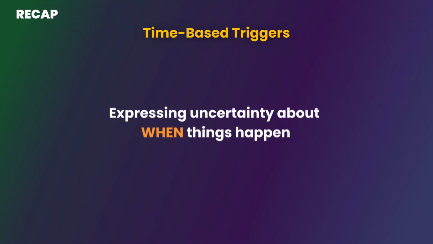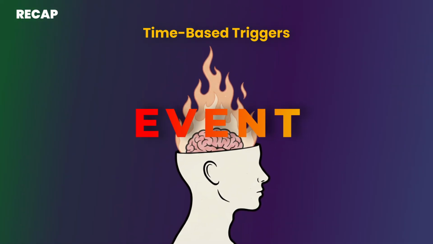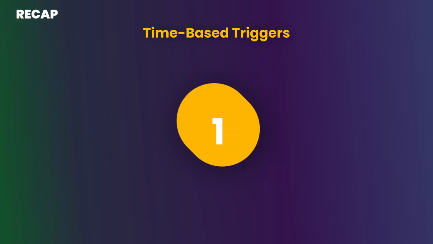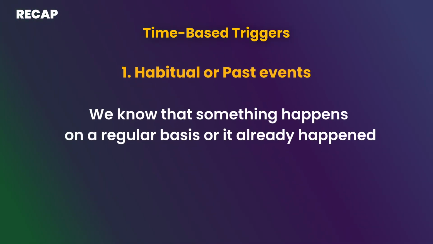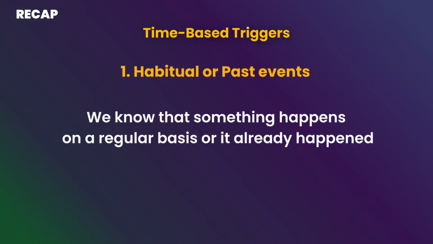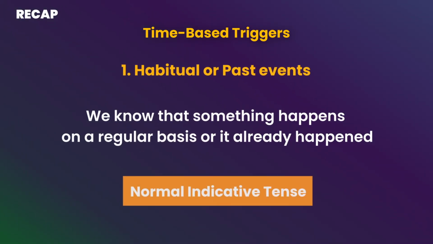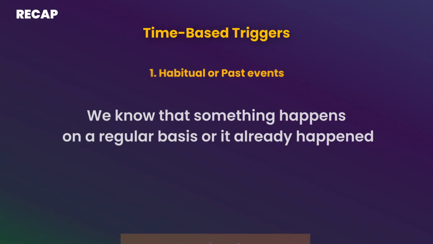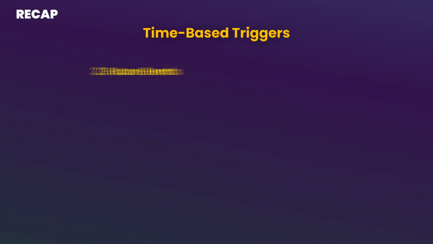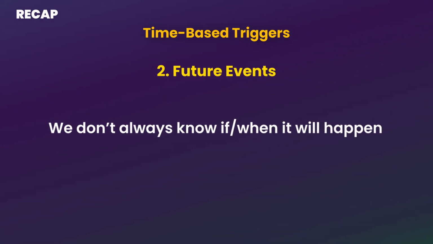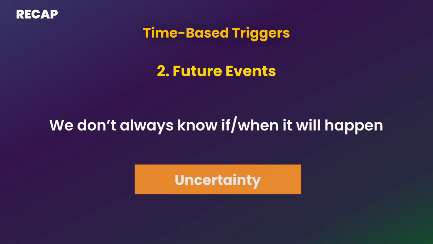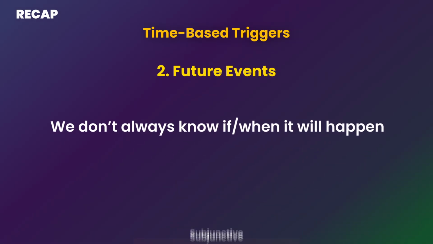The main thing that you need to burn into your brain today is the concept of an event. Number 1, when we talk about habitual or past events, it means we know that something happens on a regular basis or it already happened. Here we use normal indicative tense, can be present, can be past. Number 2, however, when we talk about a future event, we don't always know if or when it will happen. Here, since we are describing uncertainty, in most cases we will need to use subjunctive.